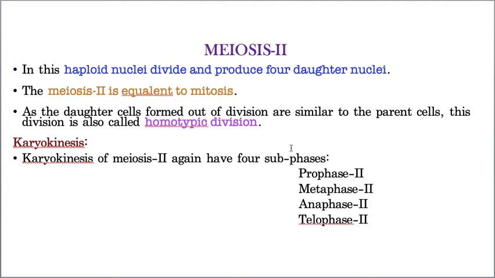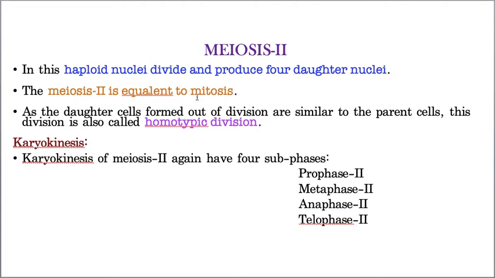Meiosis 2 takes place in the haploid nucleus. Now this haploid nucleus divides into 4 daughter nuclei. Earlier the diploid cell converted into two haploid cells. Now the 2 haploid cells undergo equal division to produce 4 daughter cells. That's why meiosis 2 is exactly equivalent to mitosis.